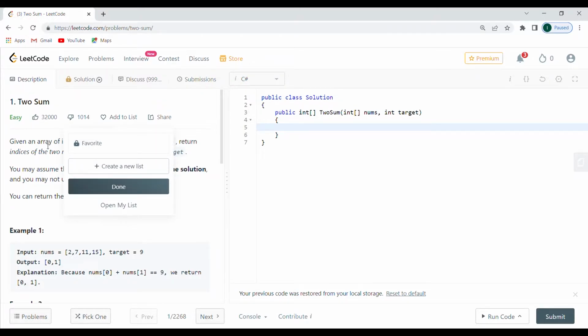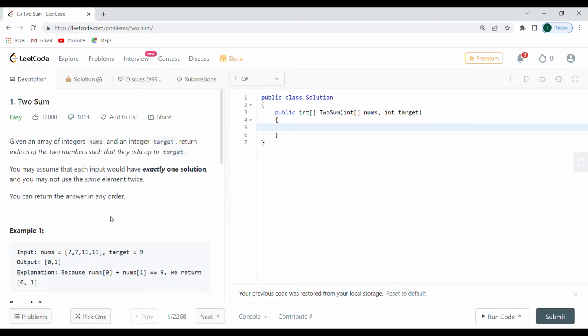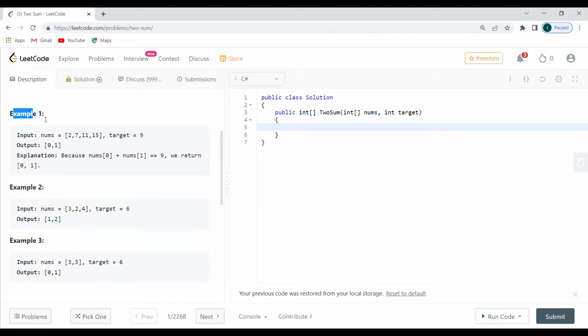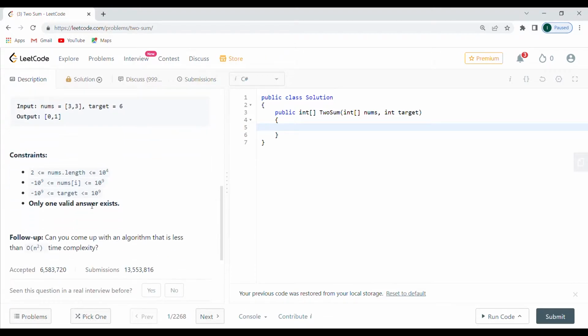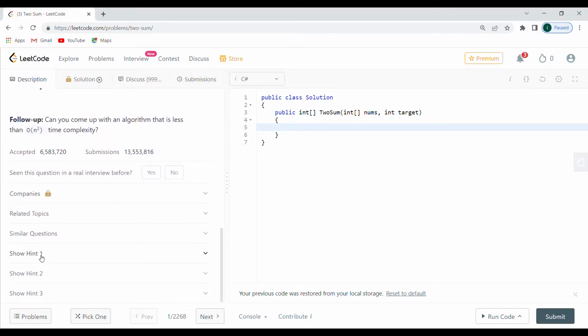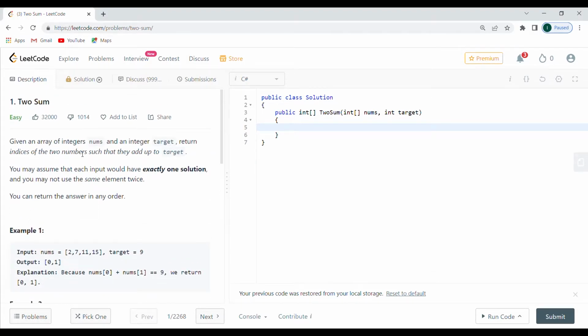So let's actually read. Whenever you are in a job interview, you want to be sure that you understand what exactly it is that you are asked to do. So read it very carefully. And here in LeetCode, we have examples. You can see every problem has one when you're doing it offline, right? Not in the job. And then you have hints and some questions, and you have related topics, right? So let's actually read the problem now and start developing a solution.